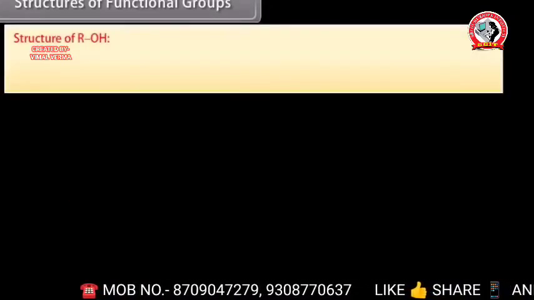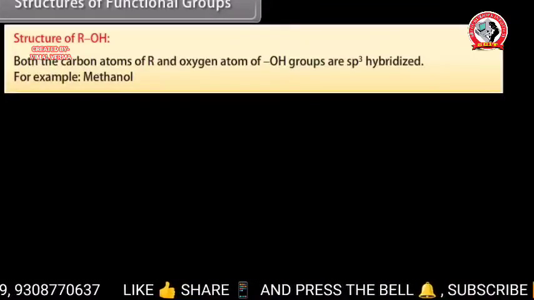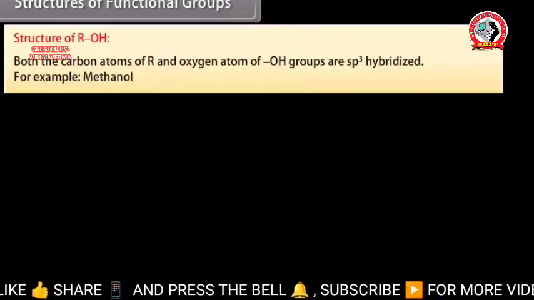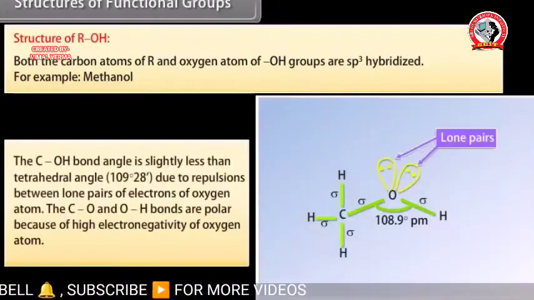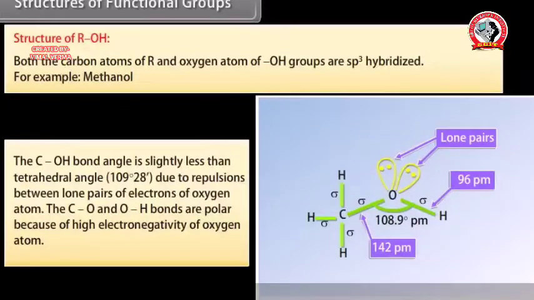Structures of functional groups. Structure of ROH. Both the carbon atom of alkyl group and oxygen atom of hydroxyl group are sp3 hybridized. For example, methanol. The C-O-H bond angle is slightly less than the tetrahedral angle, that is 109 degrees 28 minutes, due to repulsions between lone pairs of electrons of oxygen atom. The C-O and O-H bonds are polar because of high electronegativity of oxygen atom.